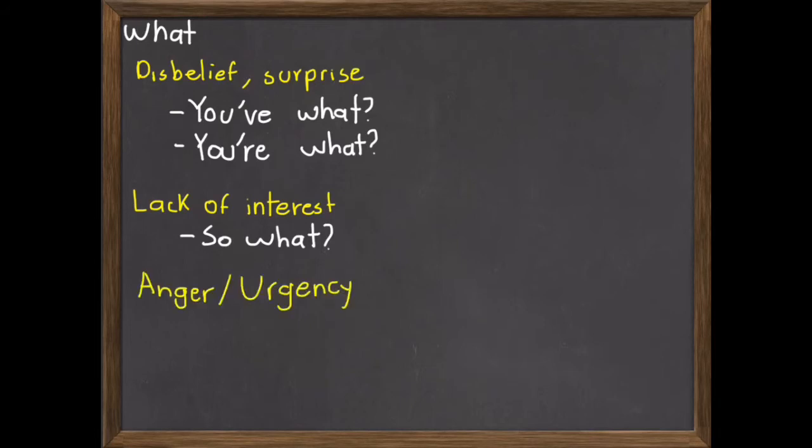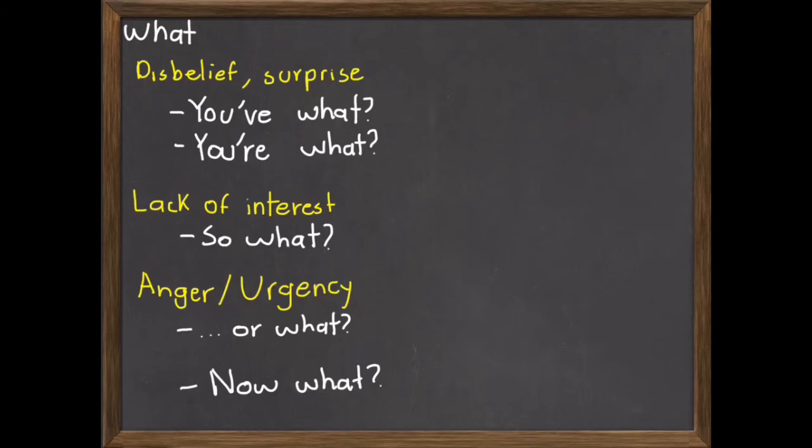It can also be used to express anger or urgency about something or someone. For example, "or what?" or "now what?" "Or what?" is used to express anger.